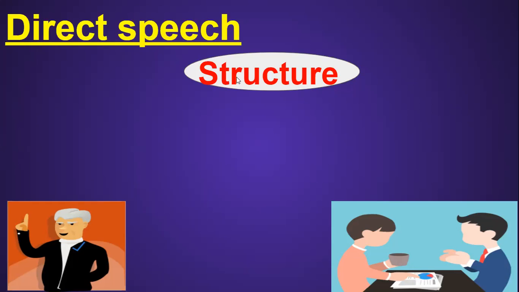The structure of direct speech consists of two parts. The first part is called the reporter part, in which a person reports or speaks something, and there can be a listener. The listener can be present in the reporter part, or it can be omitted.